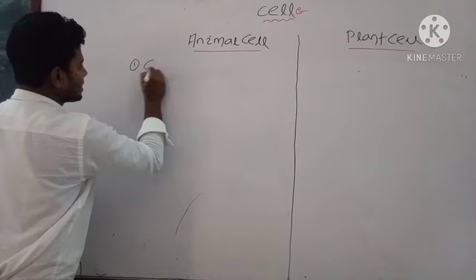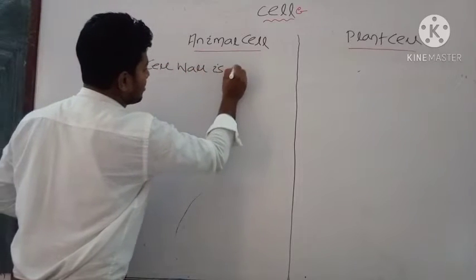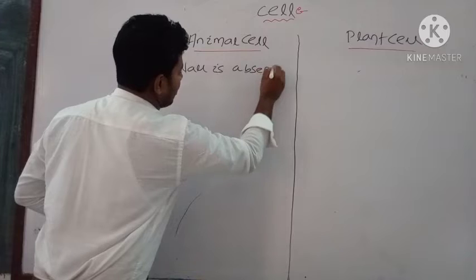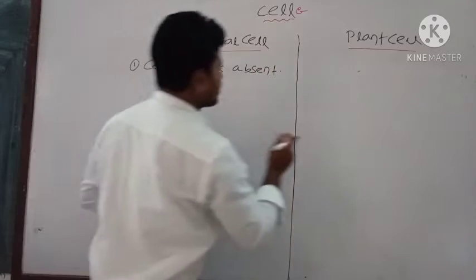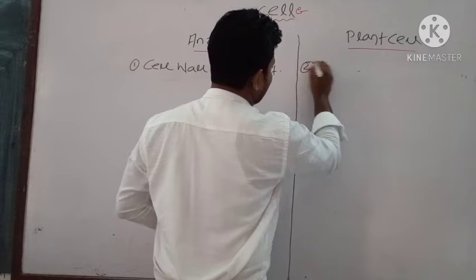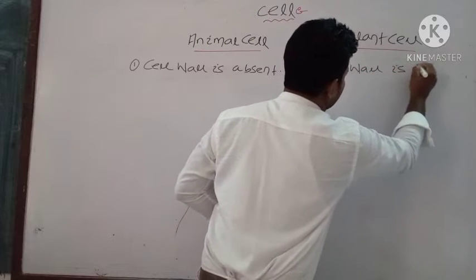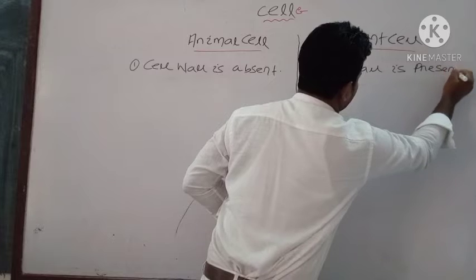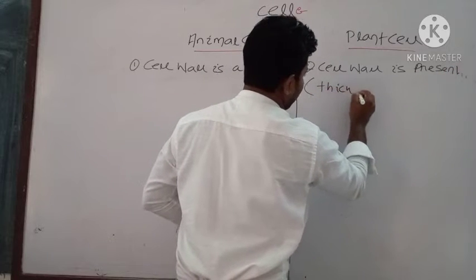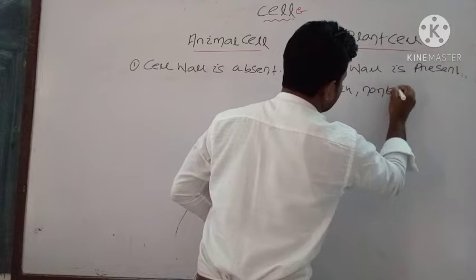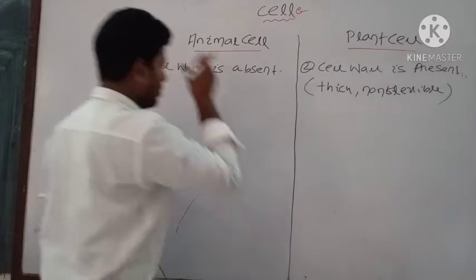Here in animal cell, cell wall is absent, and here in plant cell the cell wall is present, okay, which is very thick and non-flexible.